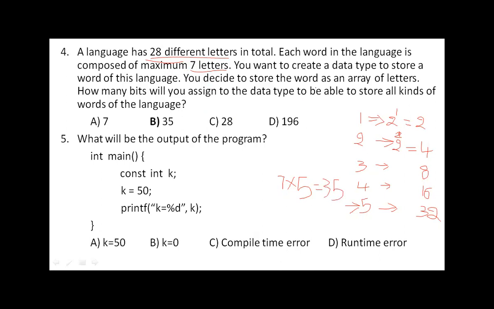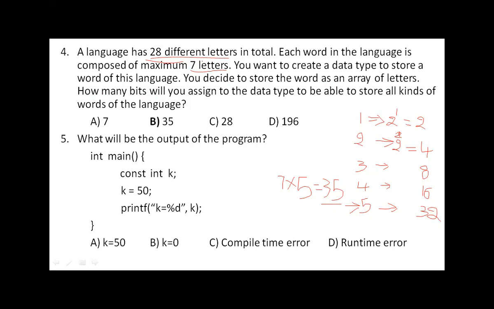So what is it asking? Store a word as an array of letters. How many bits will you assign to the data type? That means 35 bits I will assign to this data type to store all kinds of words of the language.